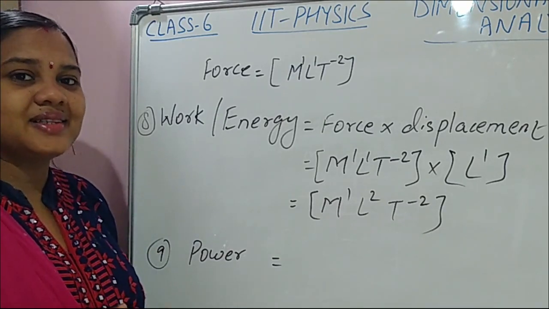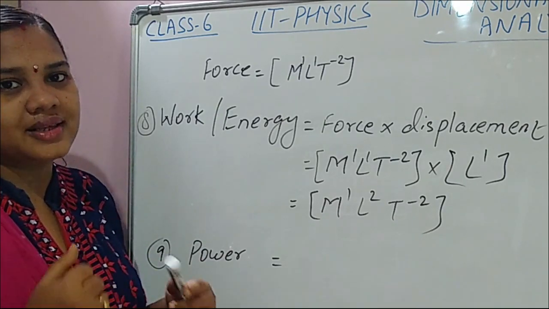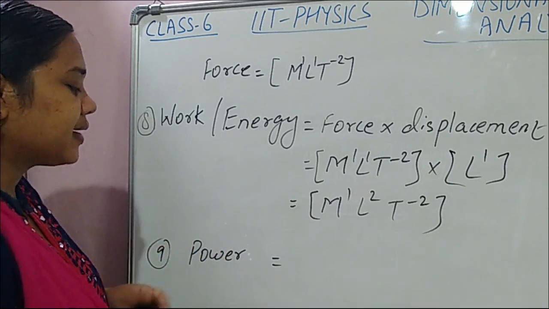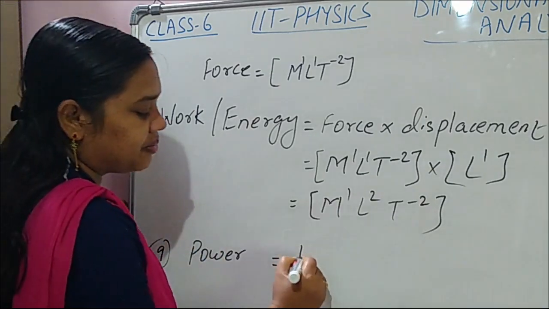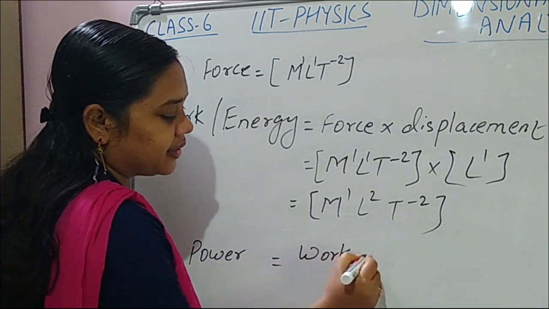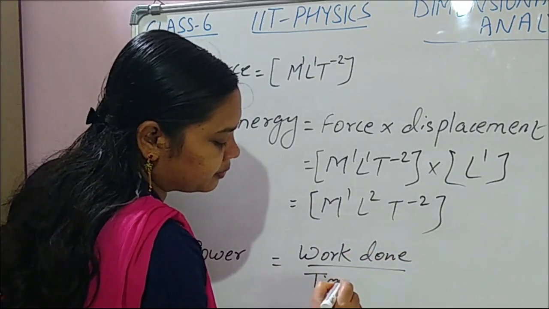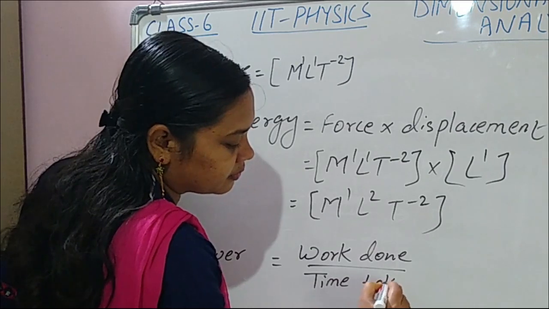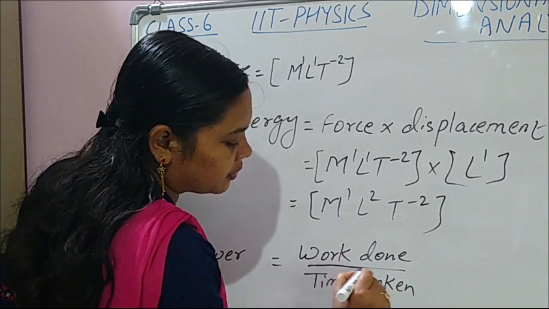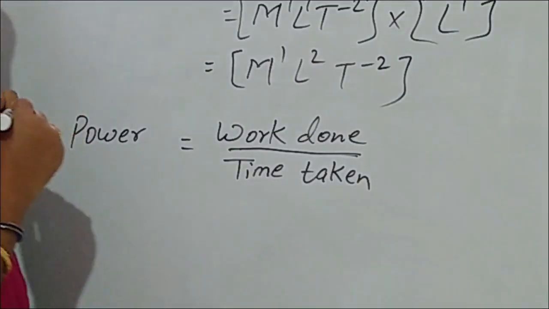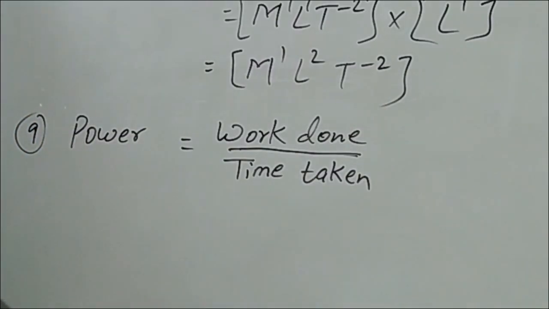Less work is done in the given time, is it? Less power, is it not? So power is work done by time taken. Is it or not? Power, what is the formula? Work done by time taken.